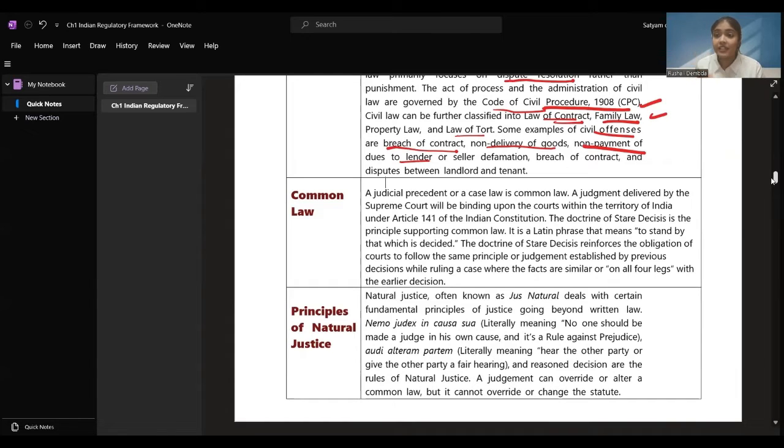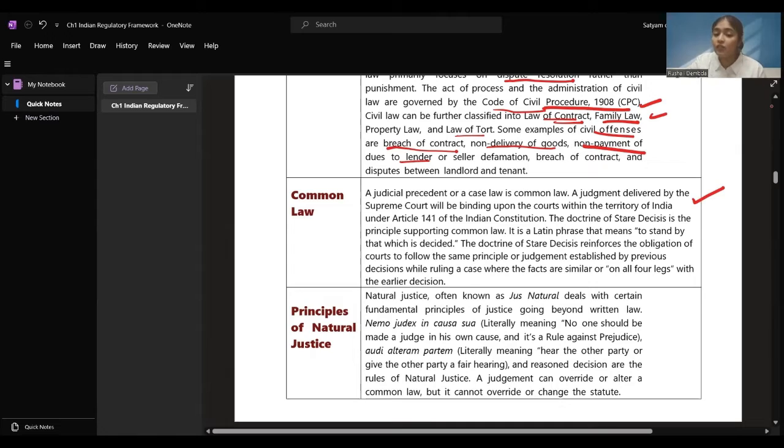Judicial precedent is a judgment passed by the authorities of the legal system of India, right? A judgment delivered by the Supreme Court will be binding upon the courts within the territory of India. All the courts in India will have to follow the judgment given by the Supreme Court.